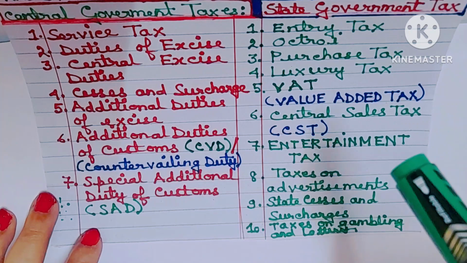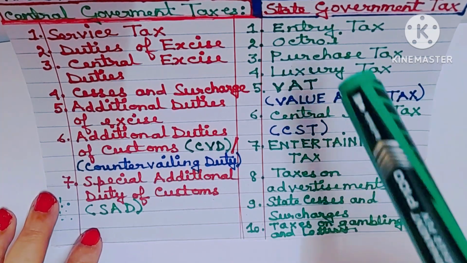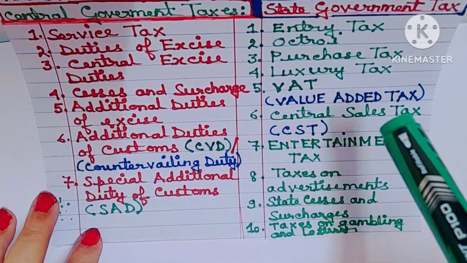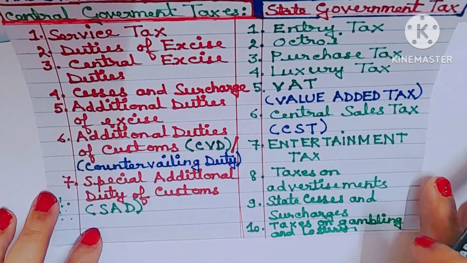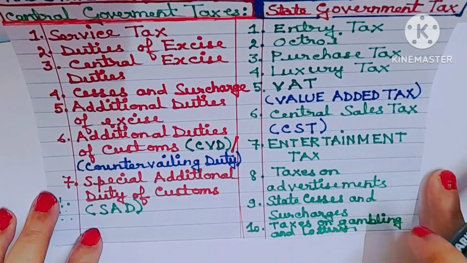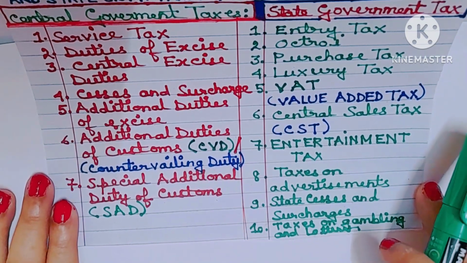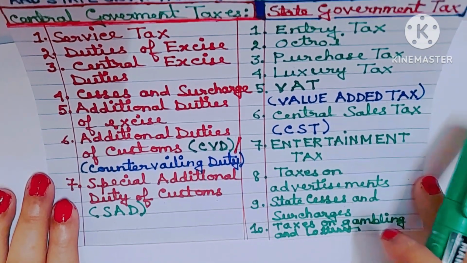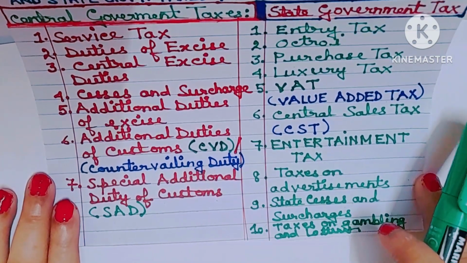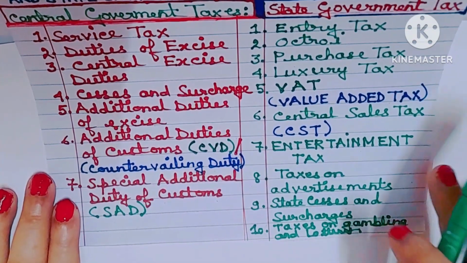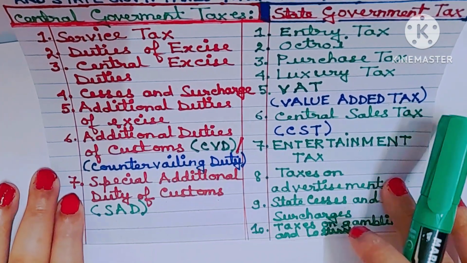Before the implementation of GST, the businessman had to follow 17 indirect taxes, which were very complicated. After the implementation of GST, the businessmen have to follow only one single tax rate, that is GST. Understood?